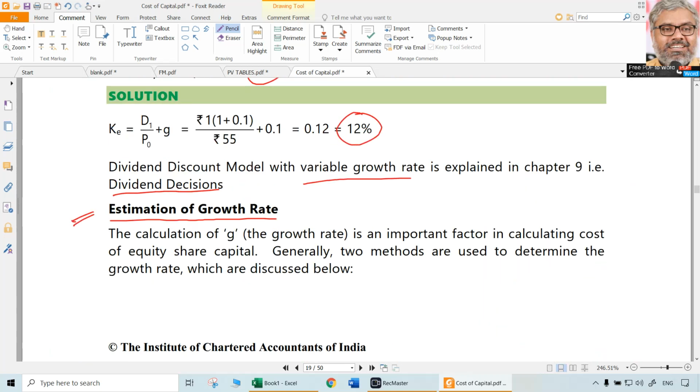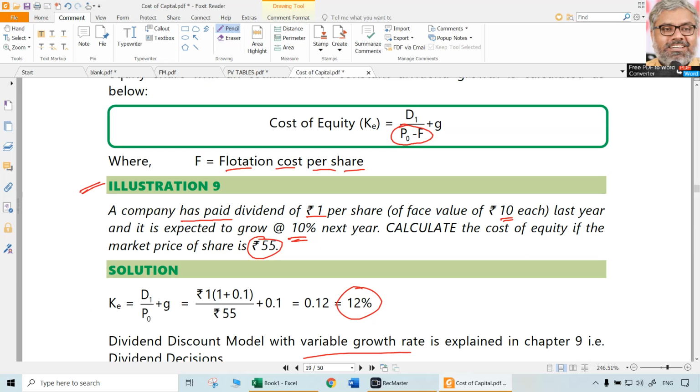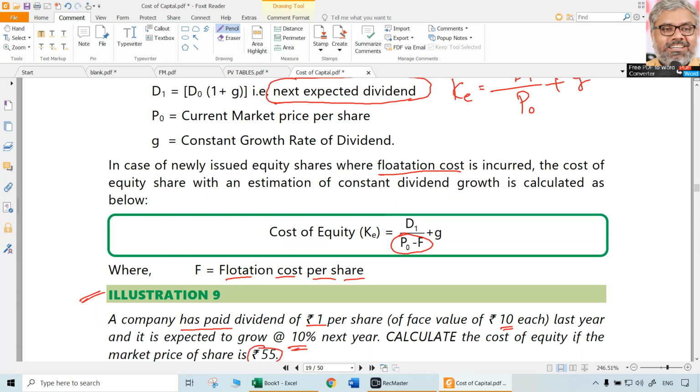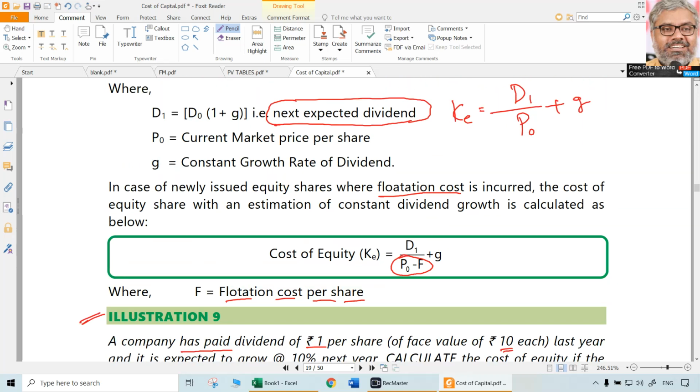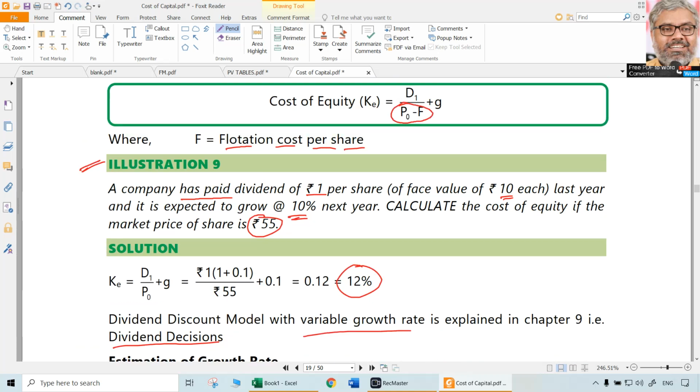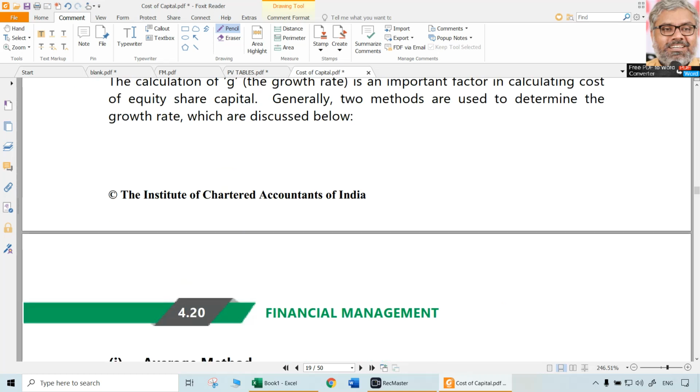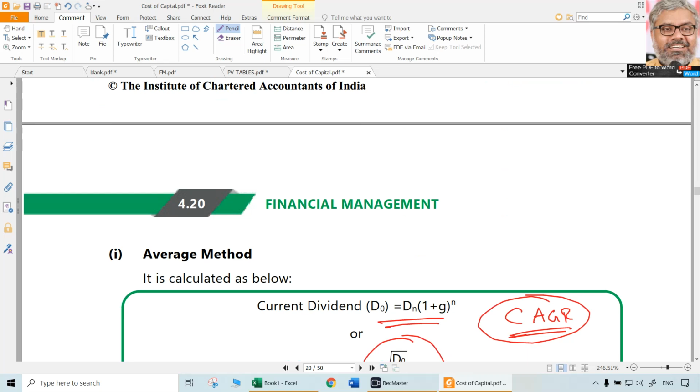Of course, both of them are used in Gordon's growth model, wherein we needed this G. So D1 by P0 plus G, or D1 by P0 minus F plus G. Any of them, as the information is given to us, we have to use any of these formulae for computation of KE. That was our main objective. For that purpose, we needed G. Most of the times it will be given directly in the question. If not given, we should be able to calculate.